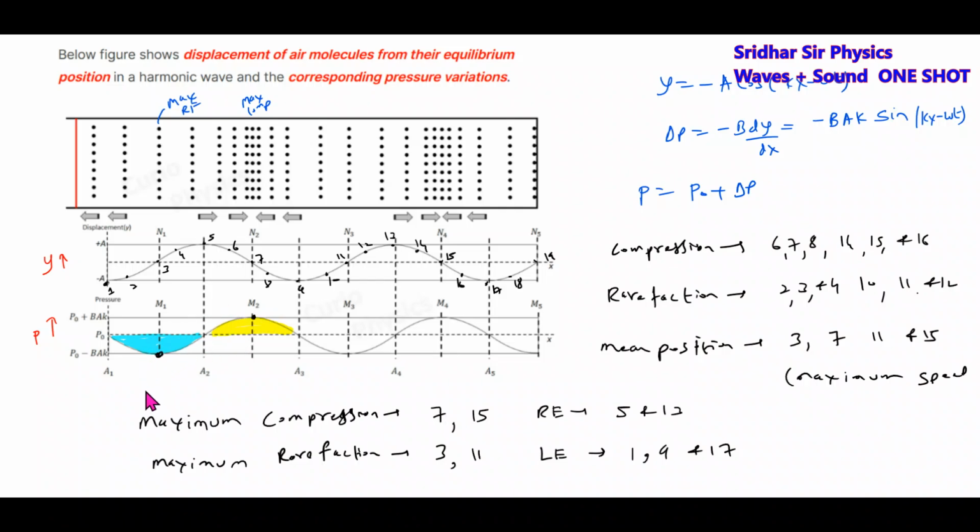The layer which is having maximum rarefaction will have maximum kinetic energy and maximum potential energy. Here at mean position, it will be U max, K max.